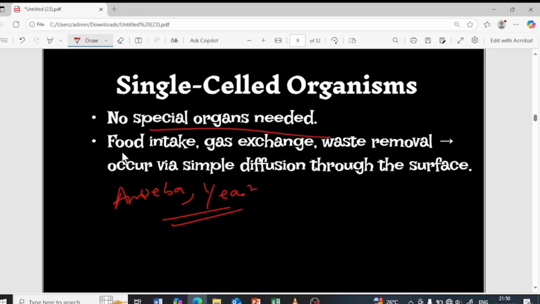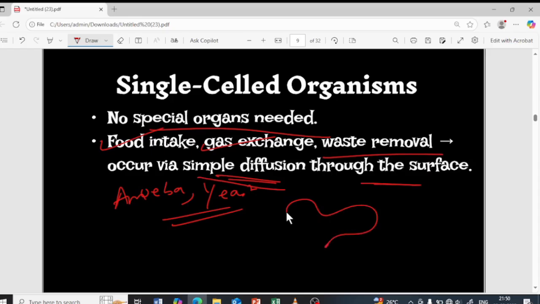Whatever the food intake, for example, in human beings, there are separate systems to undergo different processes. The circulation is done by the heart, the respiration is done by the lungs, and the digestion is done by the alimentary canal. So several organs perform different functions, whereas in the single-celled organism there are no specialized organs to perform different functions. The intake of food, the exchange of gases, the removal of wastes, all this occurs with a simple diffusion process through the surface.